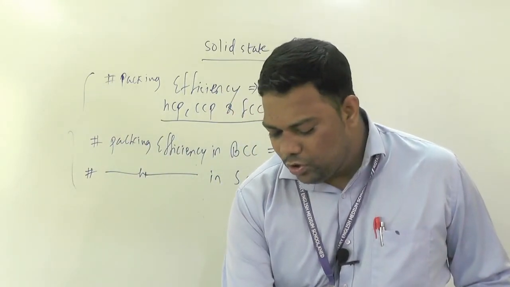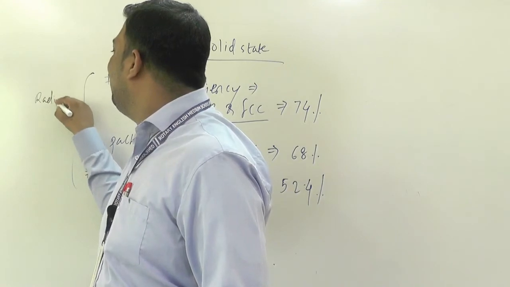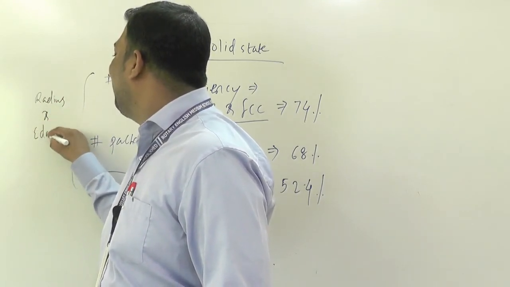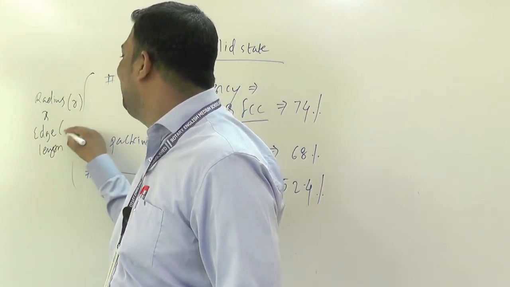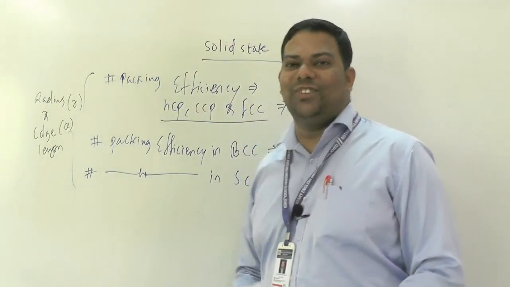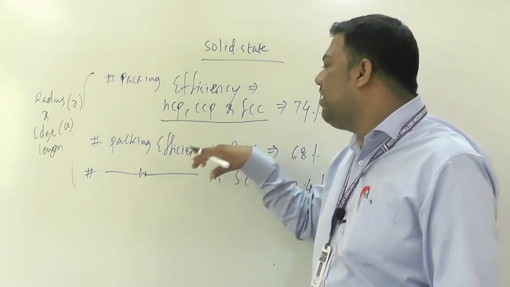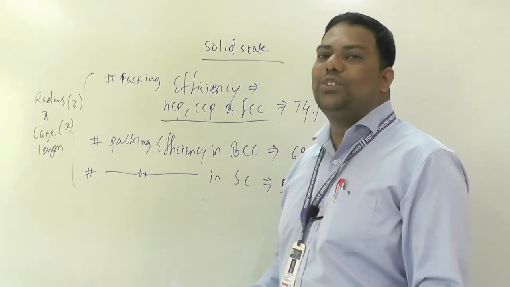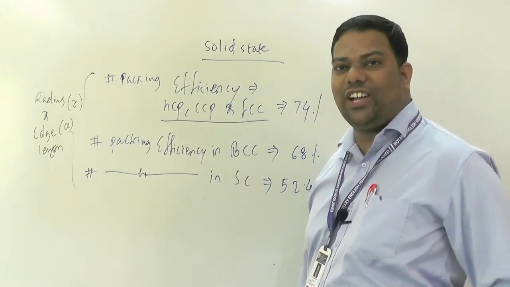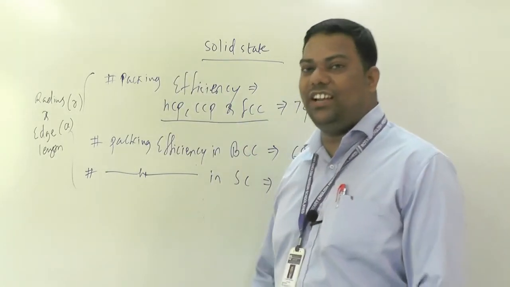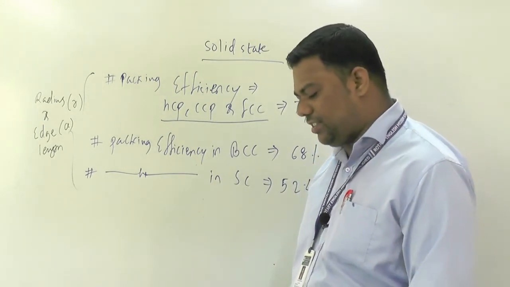In all these, you have to concentrate on the radius and edge length formula. Radius is R and edge length is A. So what is the relation between radius and edge length in FCC? And the relation between radius and edge length in BCC and SC? Be careful, because if they ask for 3 marks, then on that basis they will also ask a 2 marks numerical question.